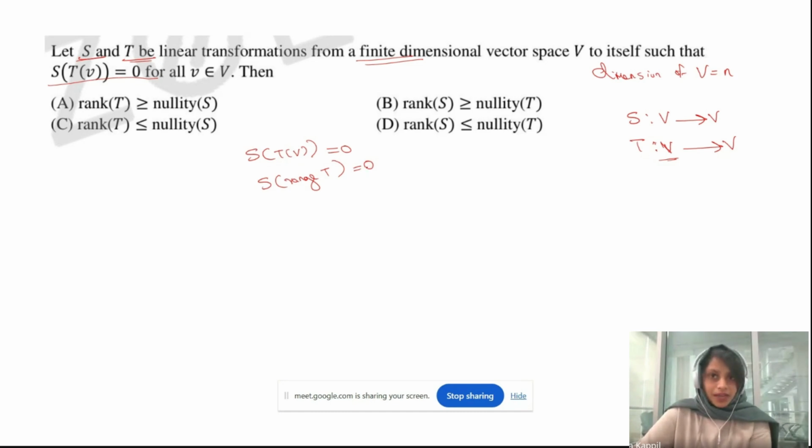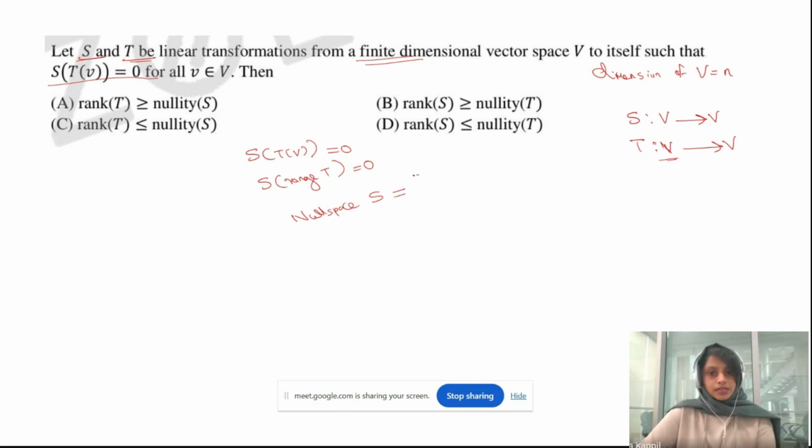That's what we have. Now we need to show these inequalities, correct? So S of range of T equal to 0 means this range of T belongs to the null space of S, correct? What does it mean by null space? Well, what is the definition of null space of S?